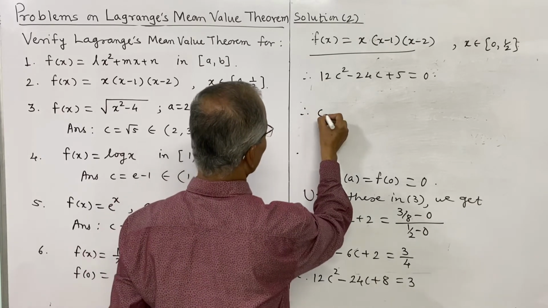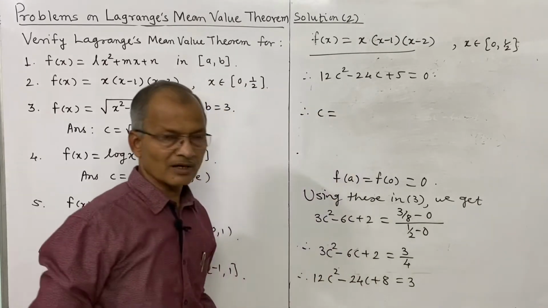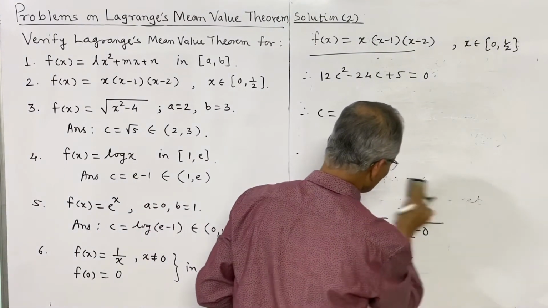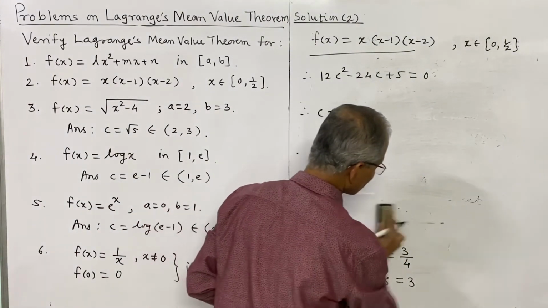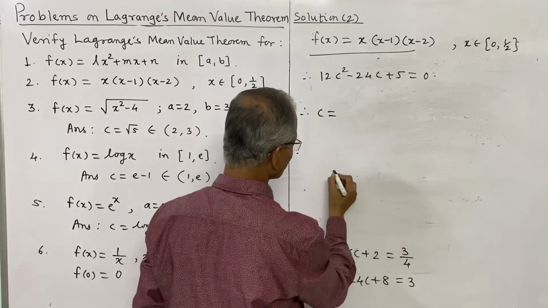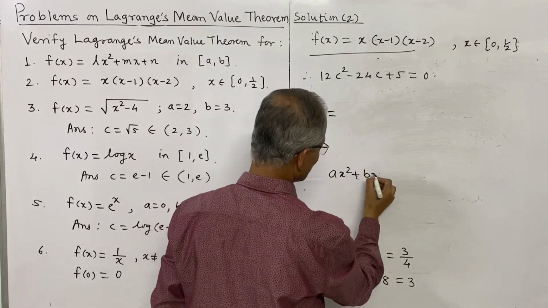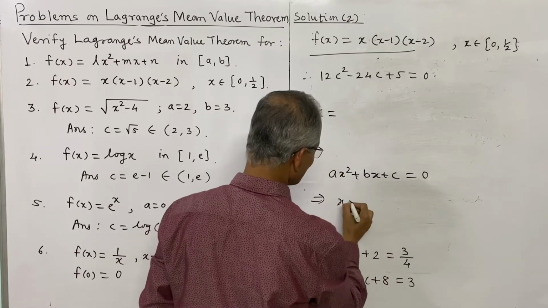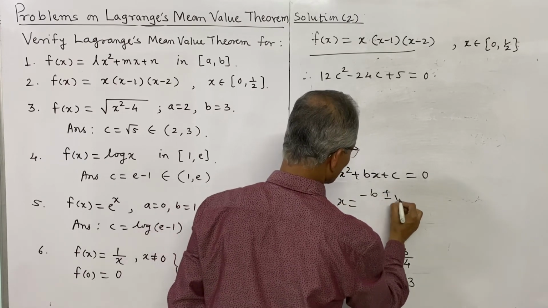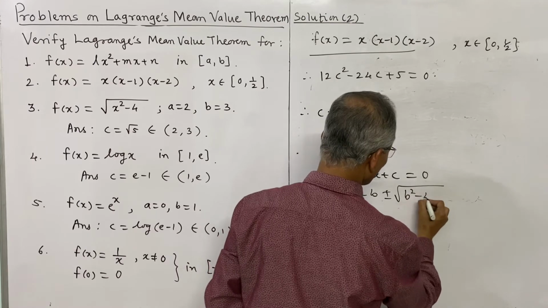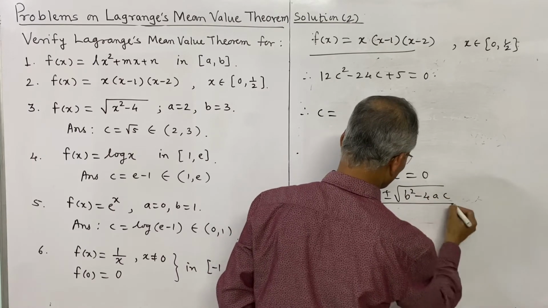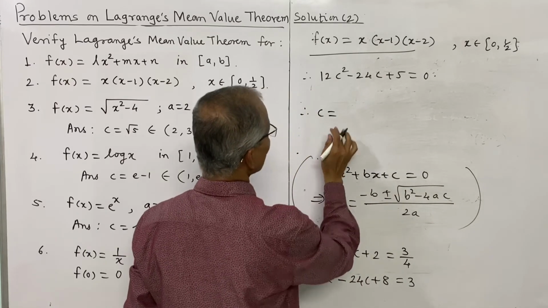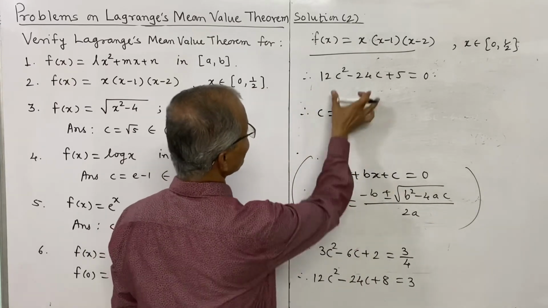The quadratic formula is, if the equation is ax square plus bx plus c is equal to 0, this implies x is equal to minus b plus or minus under root b square minus 4ac, divided by 2a. This formula we shall use here, comparing this equation with this one.